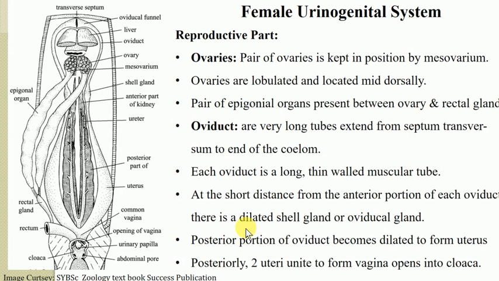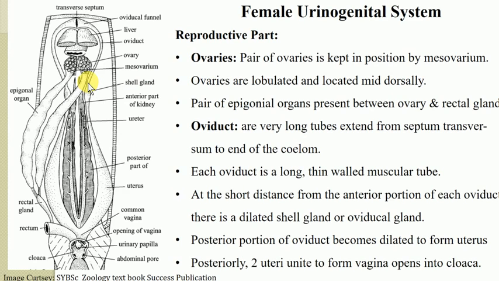Then the reproductive part. The female reproductive system consists of the ovaries and the oviducts. The pair of ovaries is kept in position by a peritoneal fold referred to as the mesovarium. This mesovarium is responsible for keeping the position of the ovaries, and for attachment of the ovaries to the dorsal body wall.